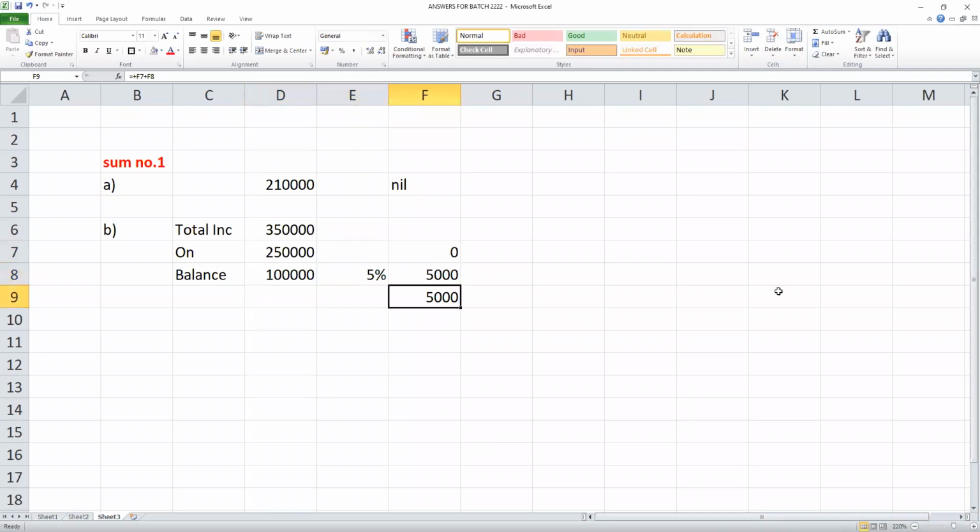So should I pay 5,000 to the government? No, sir, rebate. Since your total income does not exceed 5 lakhs, you will be allowed rebate under section 87A of the Income Tax Act. You will get 5,000 rebate. Maximum rebate allowed is 12,500. So tax due is 0. So who is entitled for rebate? Now listen here.